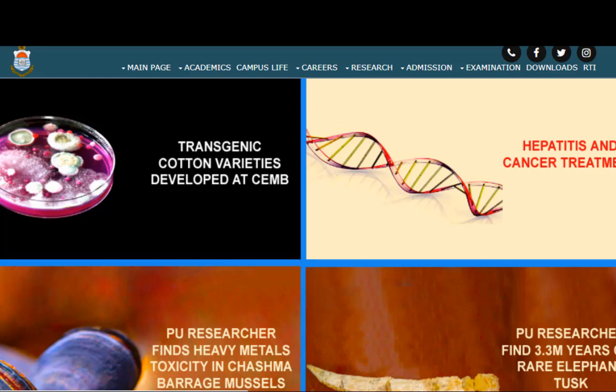Recently, I have uploaded the date sheet of M.Sc Part 1, Part 2, Second Annual 2023 exams, Punjab University. Many students are asking me, sir, whether the date sheet is real or fake. So here is a proof that the date sheet is 100% genuine and real. I have downloaded this date sheet from the University of Punjab official website and then I made a video on it and uploaded it on my channel. So here you can see the real date sheet.